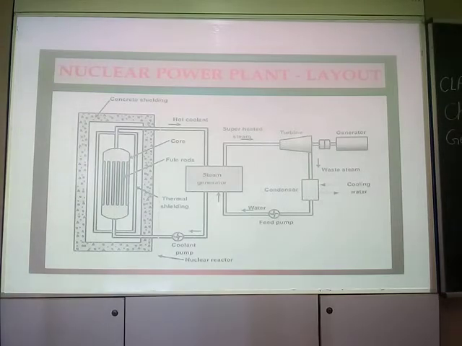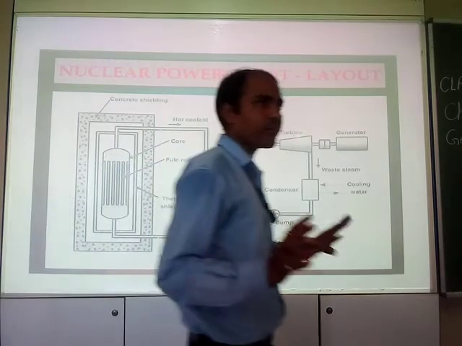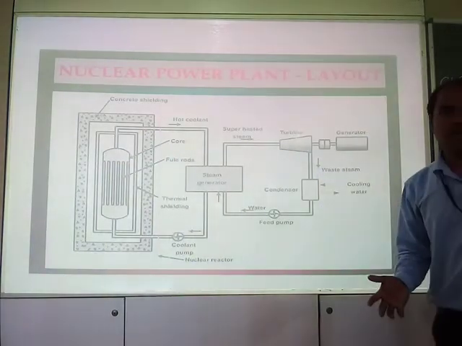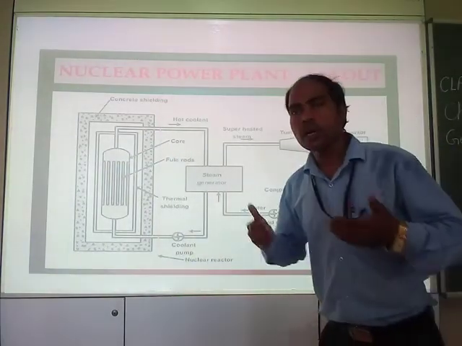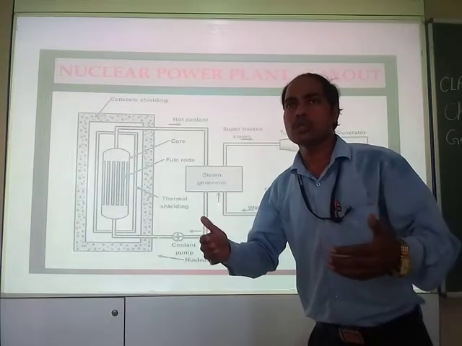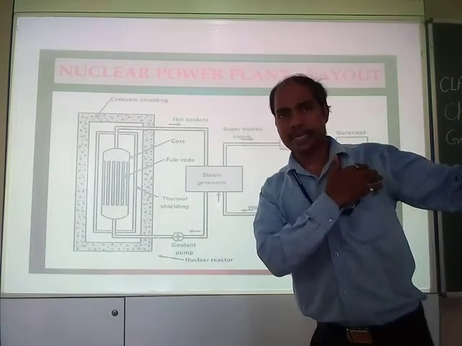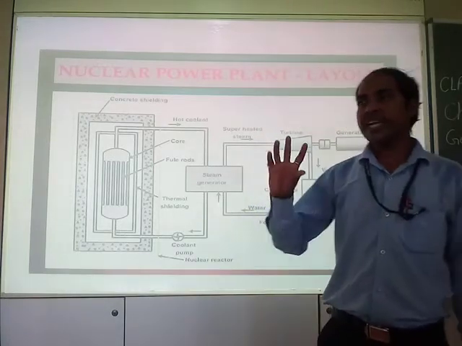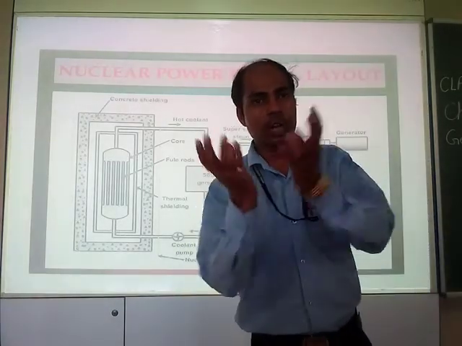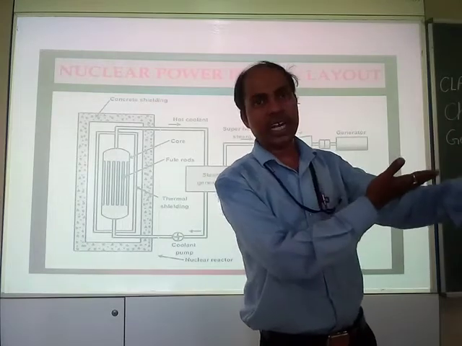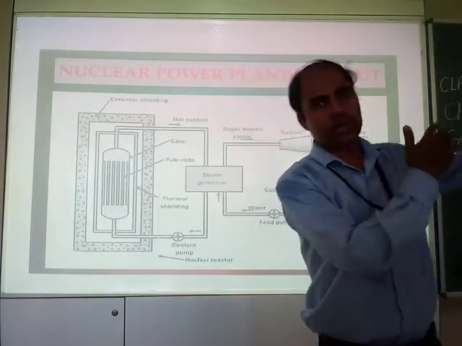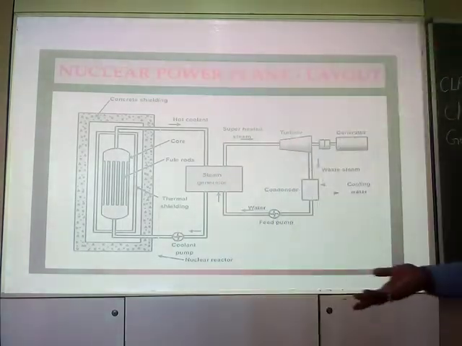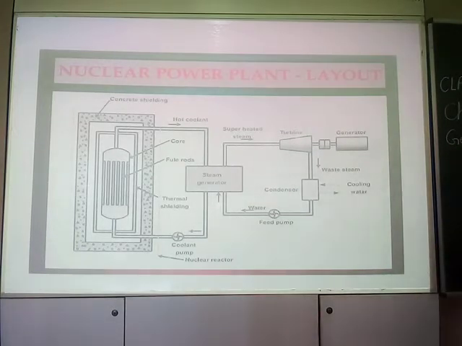So the phenomenon in every type of power plant is the same. They are used to produce electricity, right? How does it produce electricity? It makes the turbine rotate. The turbine is connected to a generator and the generator produces electricity. Simple. The phenomenon is very simple, right?